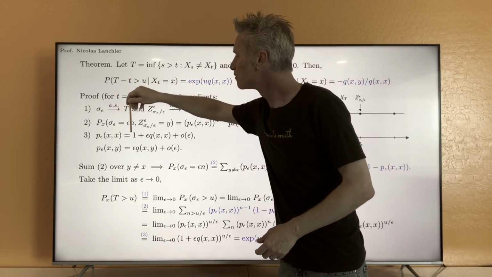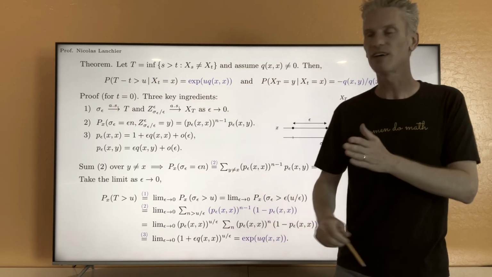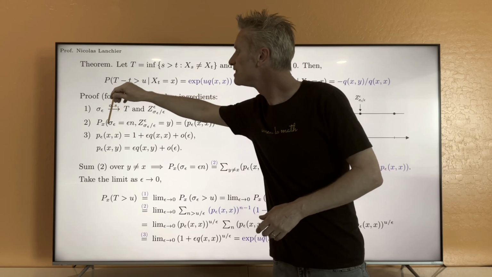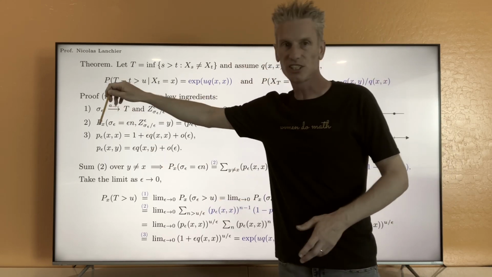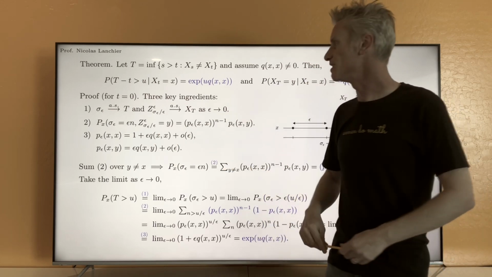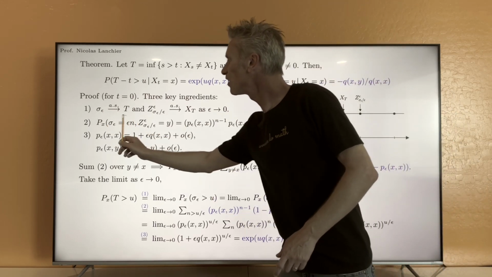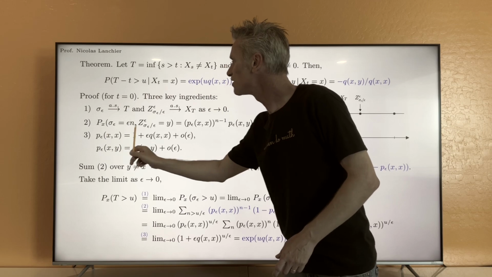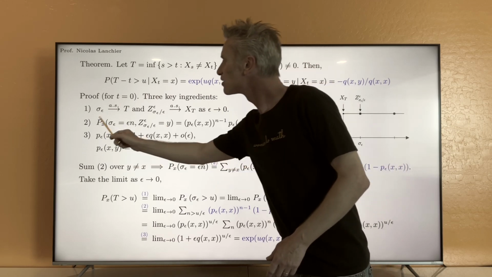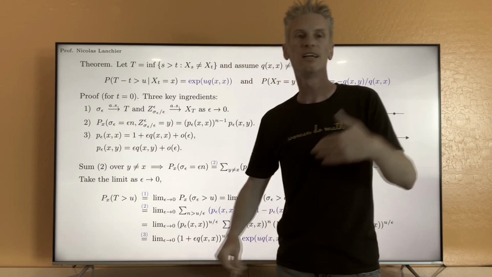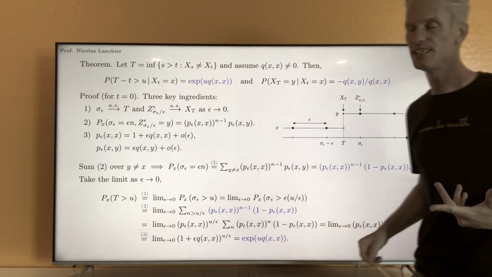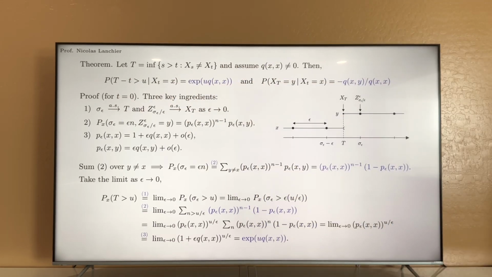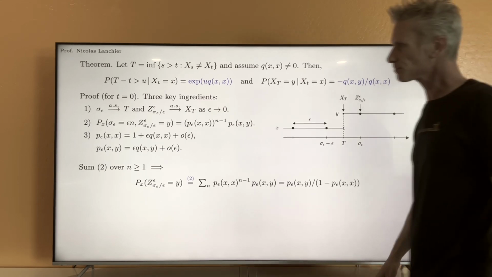The union over n larger than 1 of the events sigma epsilon equals epsilon n is a partition of the set of realizations. And so looking at this union, I'm going to extract this term, keep only this one. And so summing over all n different from 0, we are going to extract this event. Okay? So we do this first.